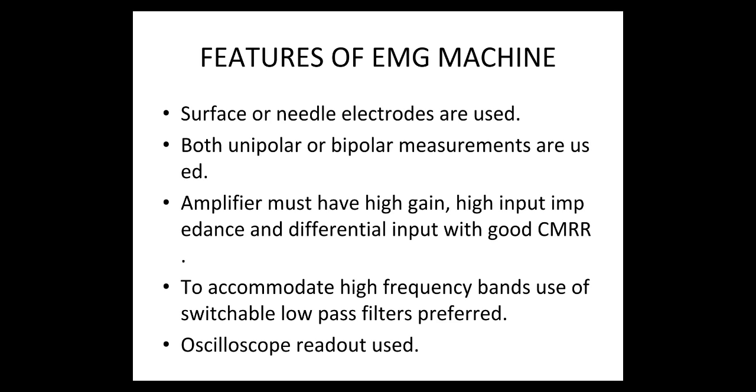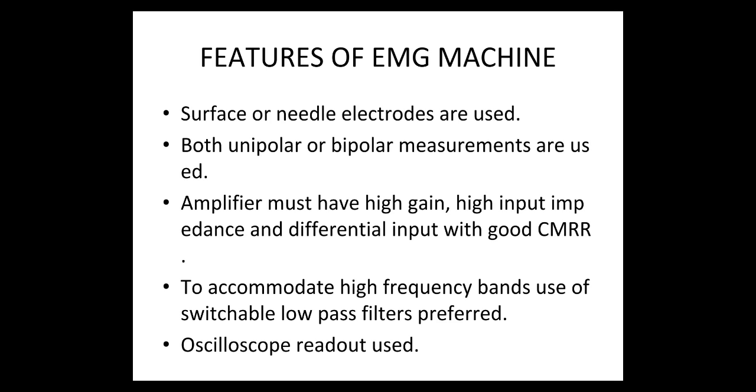The amplifier for EMG measurement, like that for ECG and EEG, must have high gain, high input impedance and a differential input with high common mode rejection ratio. However, the EMG amplifier must accommodate the higher frequency band.